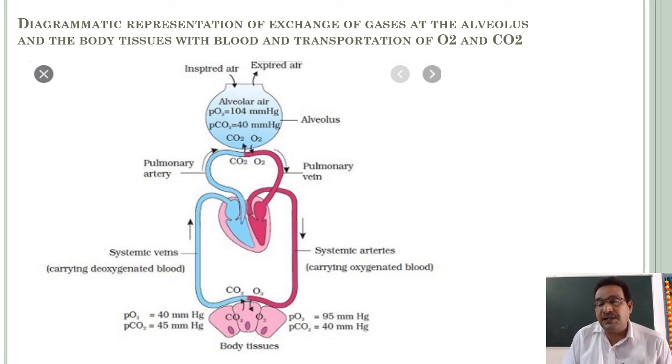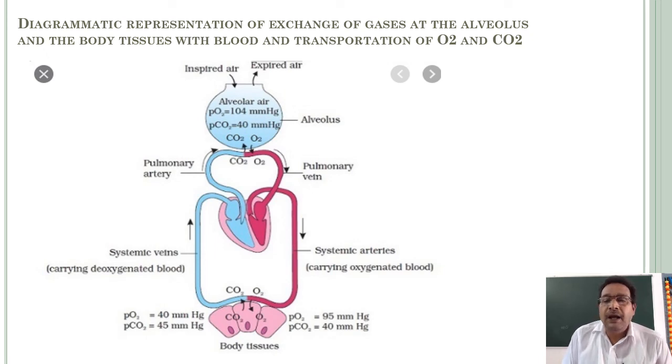The difference between the partial pressures of O2 and CO2 at different levels, site 1 at alveoli and site 2 at tissues. That is because the exchange of gases occurs through simple diffusion. The main reason is the difference in the partial pressures of oxygen and CO2.